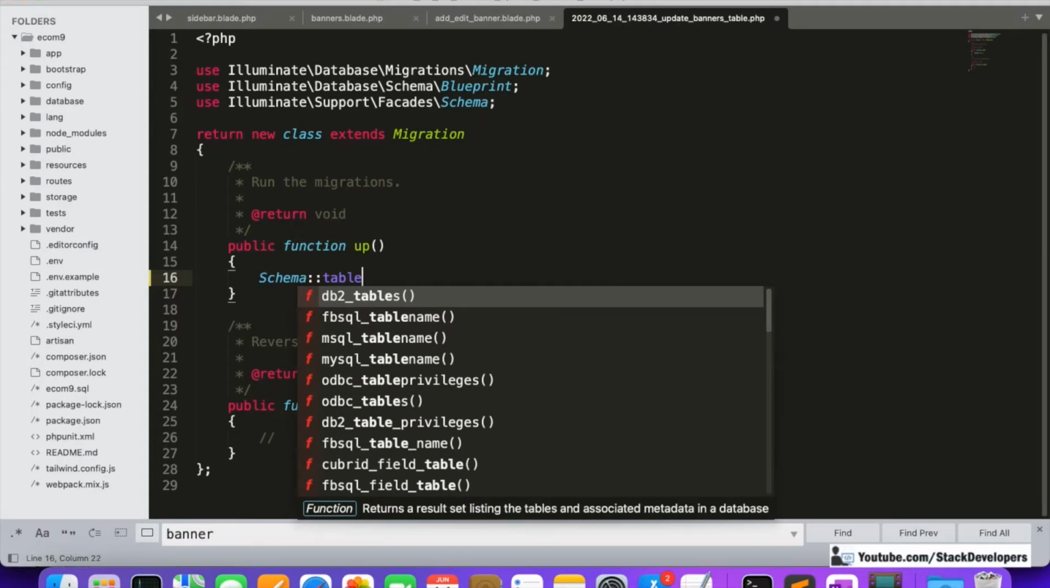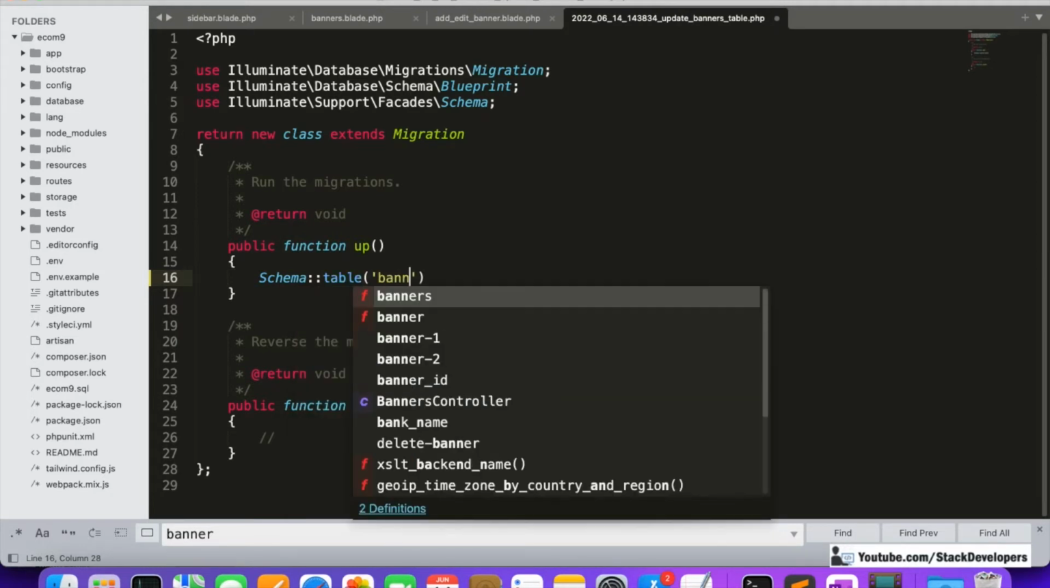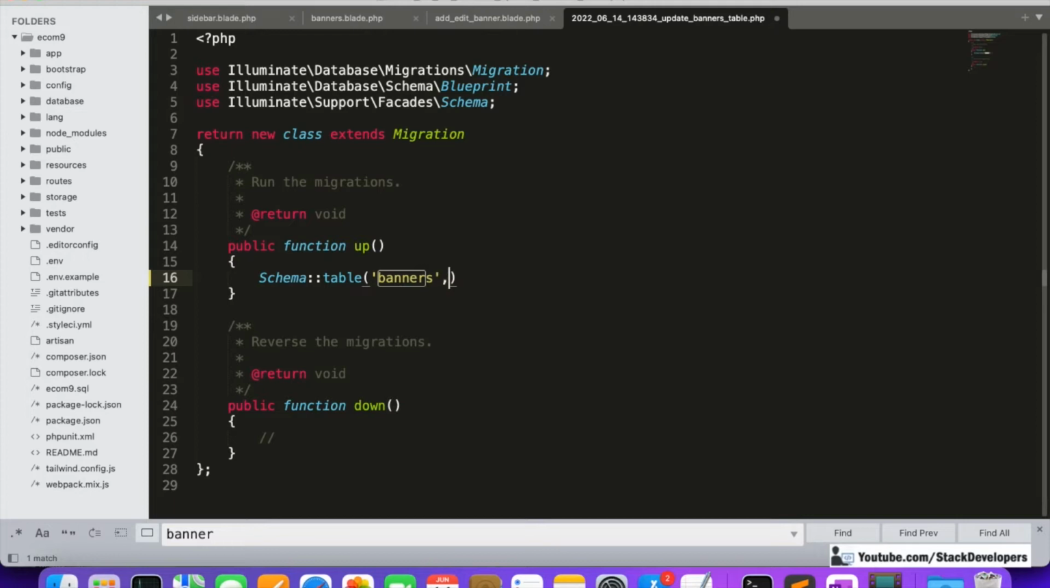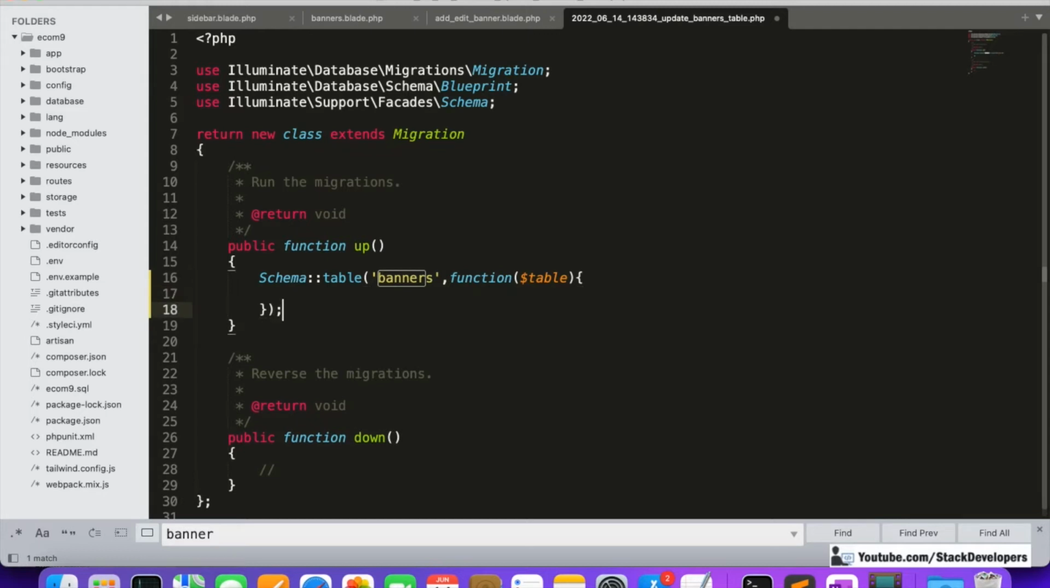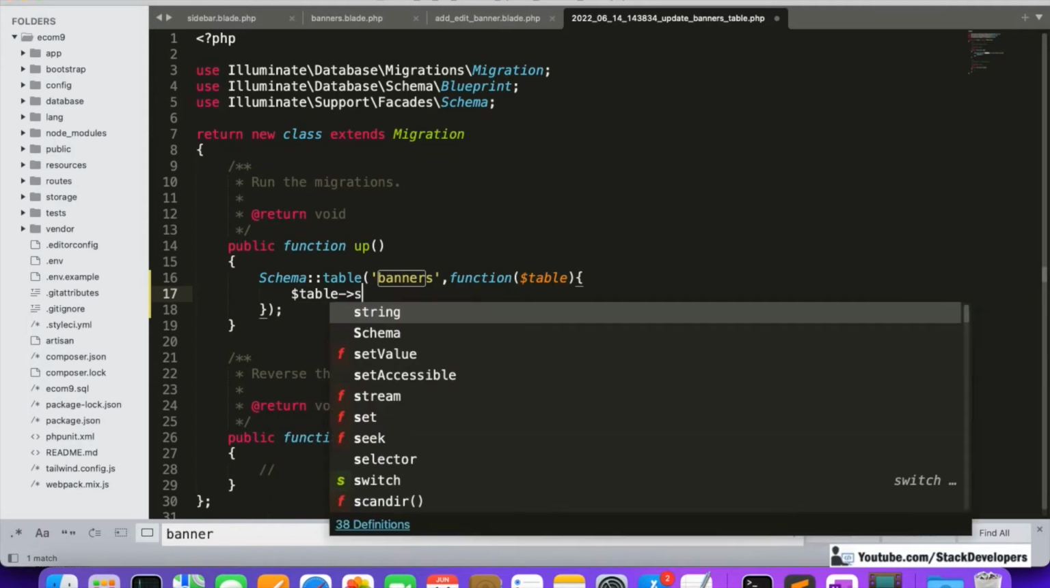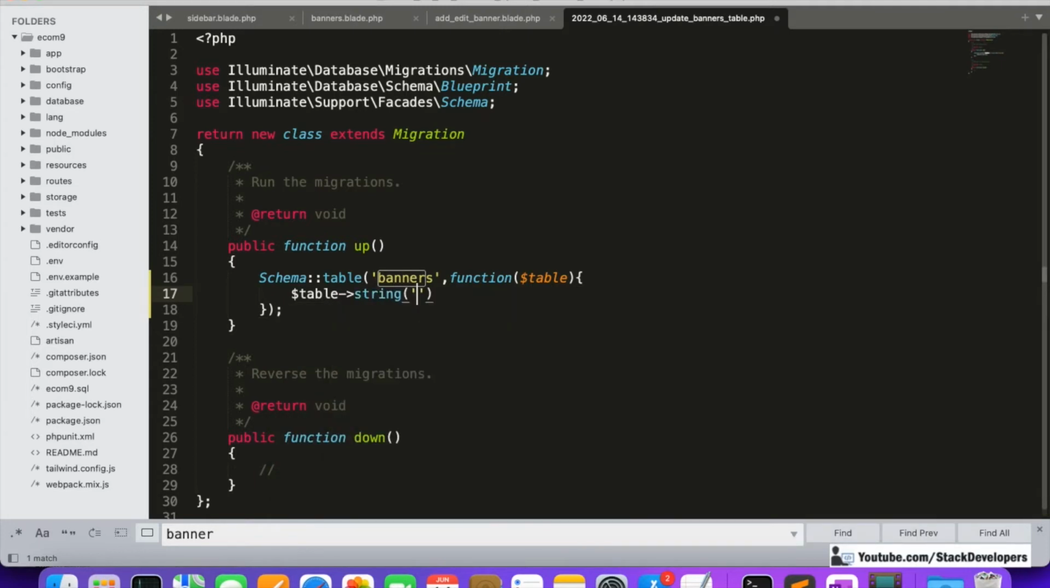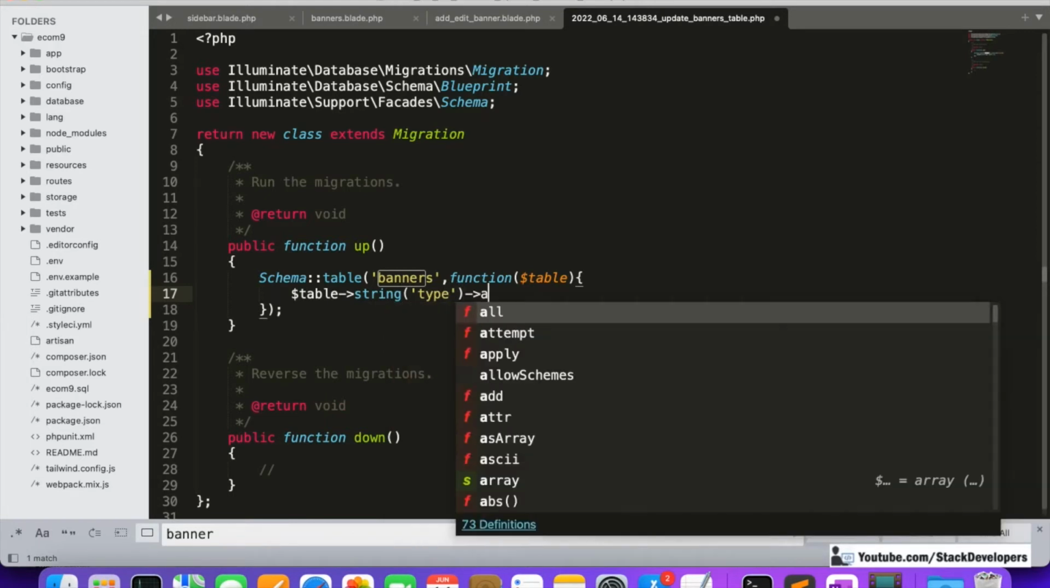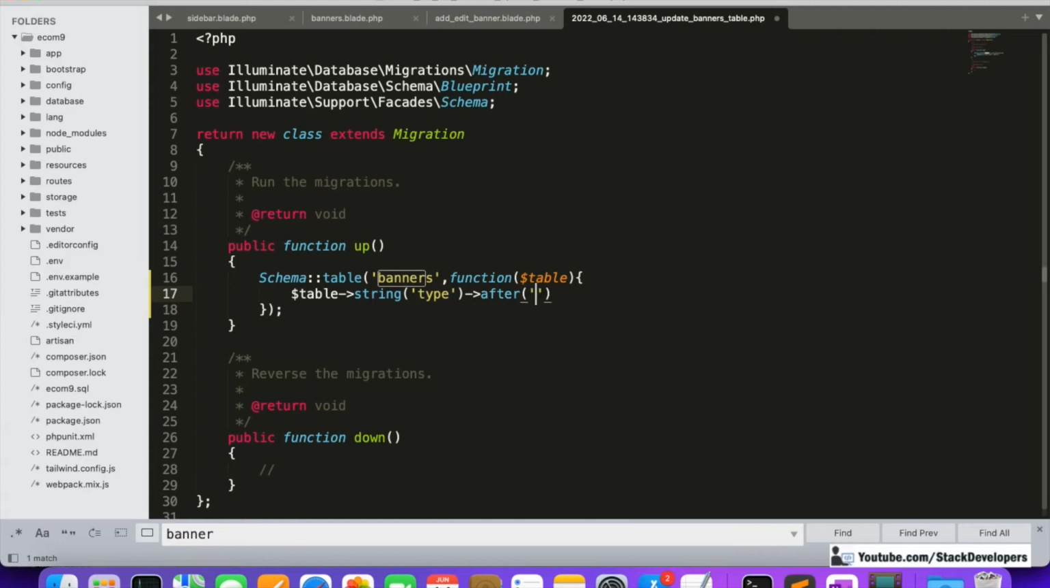Which table? Banners table. Okay, so here we write banners, and here we are going to start the function in which we will pass the dollar table that we are going to use here inside this one, dollar table and object string, because we are going to add here the type column whose data type is varchar, and that we are going to add after image. Okay, so this is the update migration command, update migration for you.